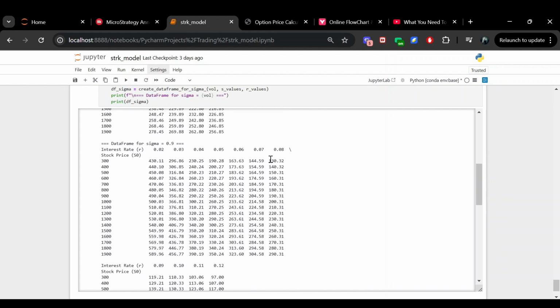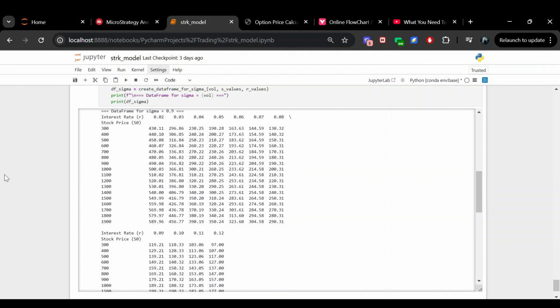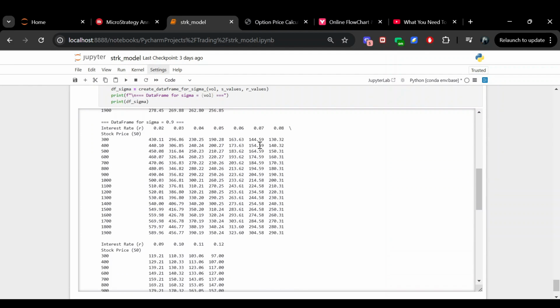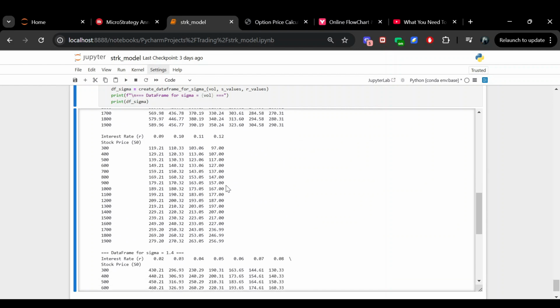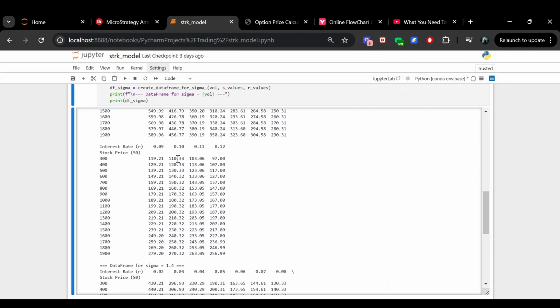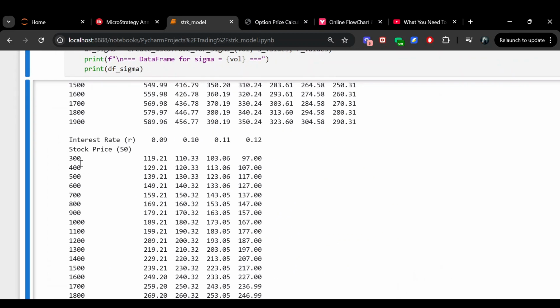So I would come over here and I would probably assume a discount rate that is quite high, so I would say a 10% or an 11% discount rate. And the stock price right now is between $300 and $400, so I put it right between here. So right between $103 per share and $113 per share. And this would just be my final answer for valuing STRK.